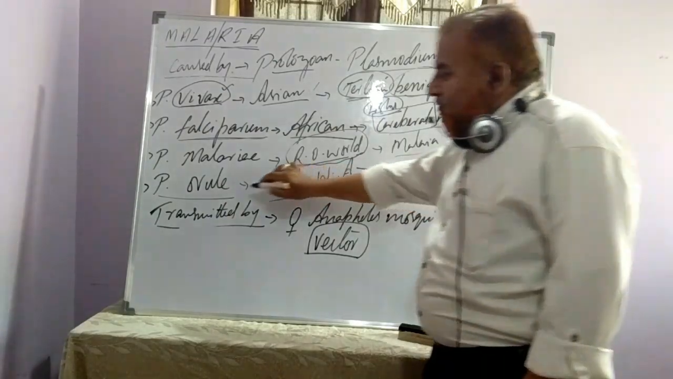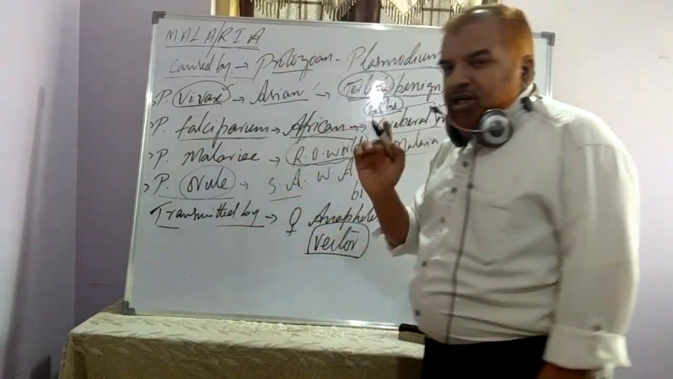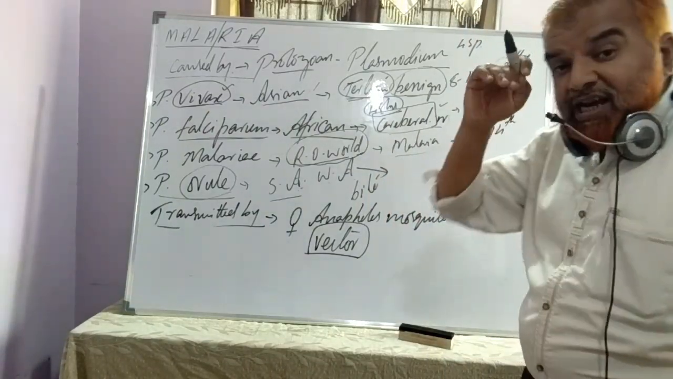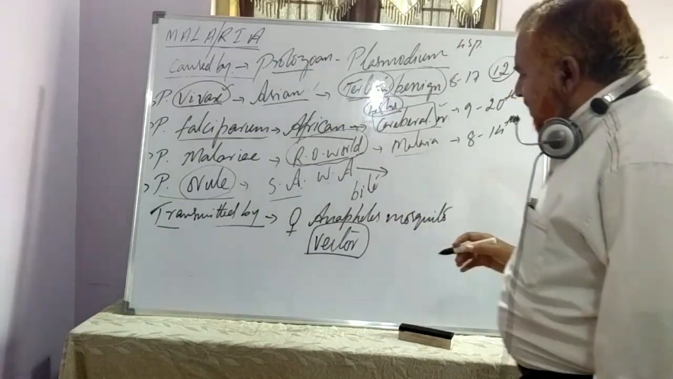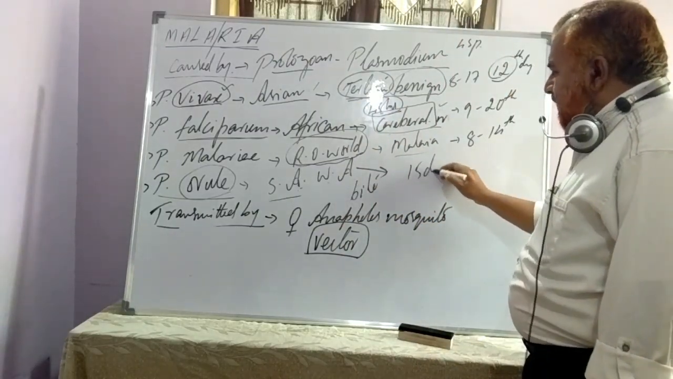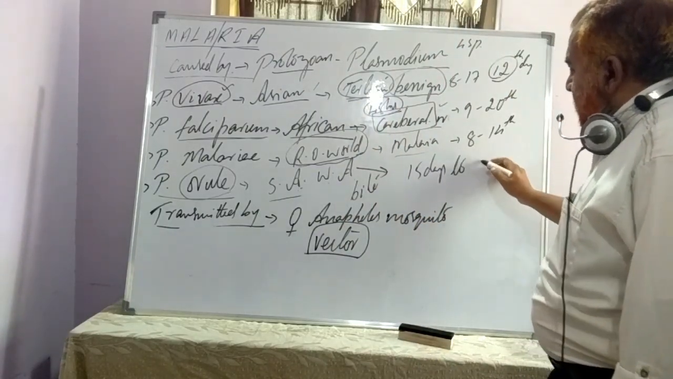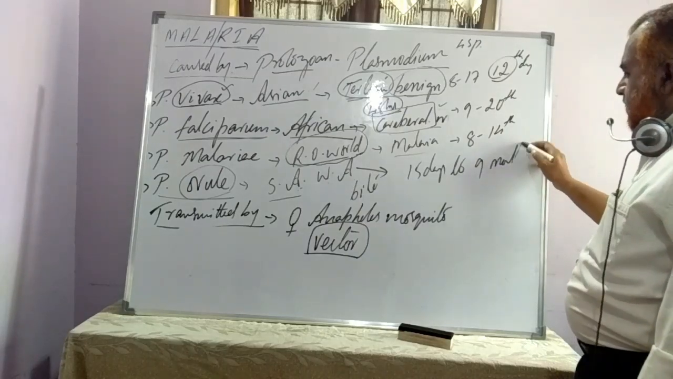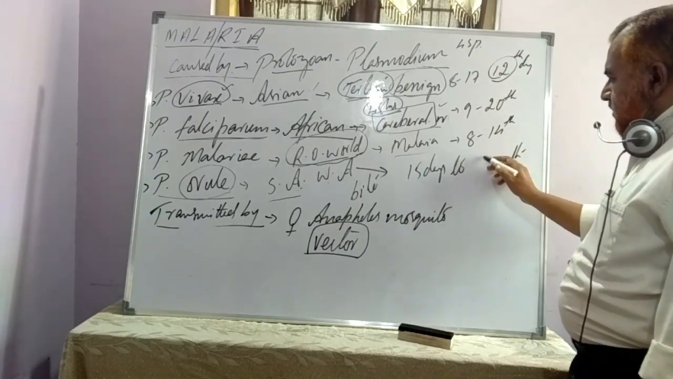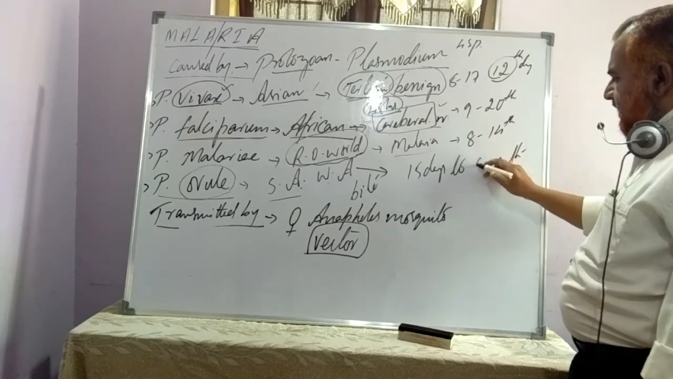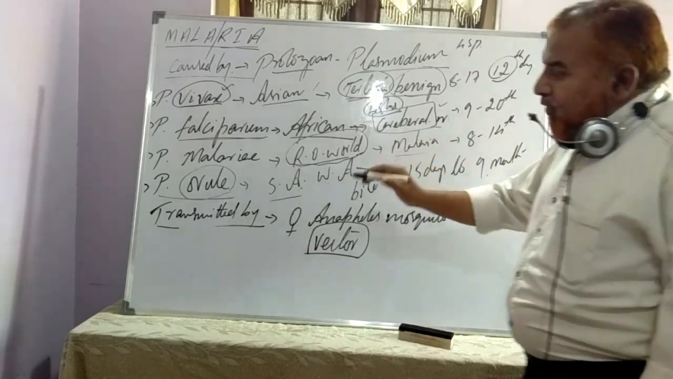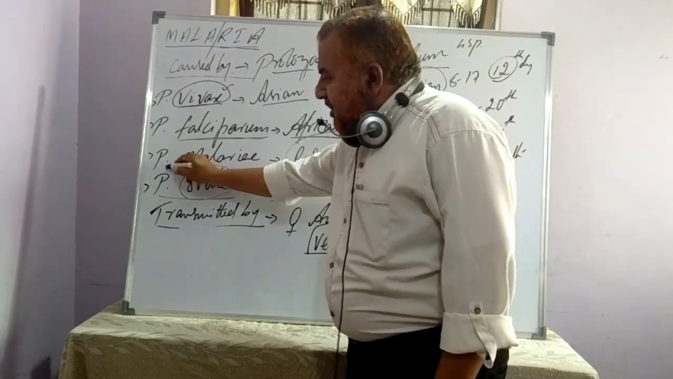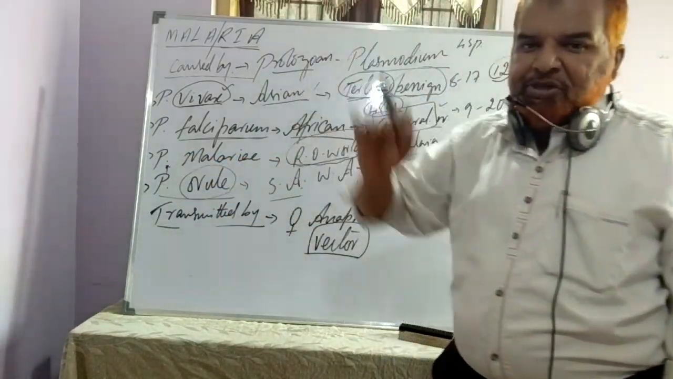Whereas in case of Plasmodium ovale, this is a very important point, neat point rather. Right? It shows the longest period of incubation. That is from 15th day to 9 months. Clear? Up to 9 months also. Fine. So here this Plasmodium ovale, what you have to remember about this is it shows the longest incubation period.